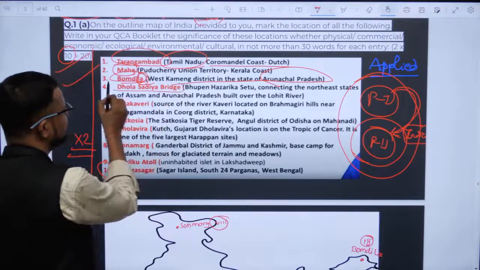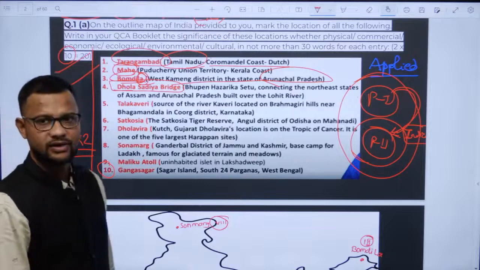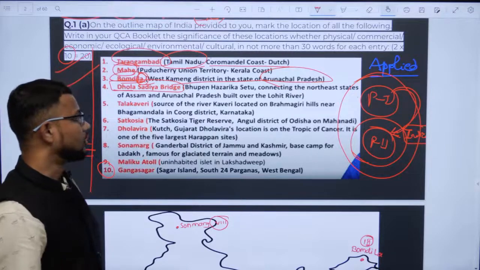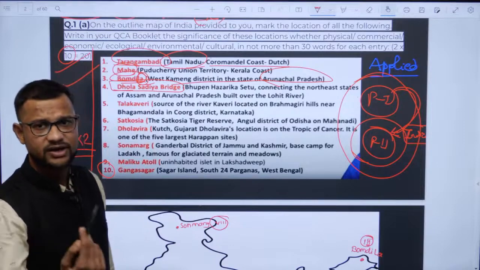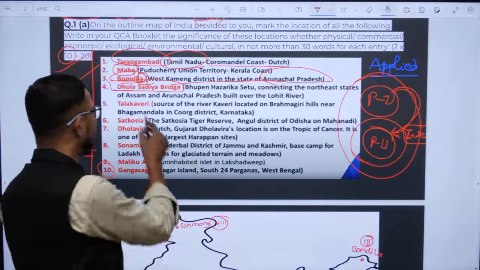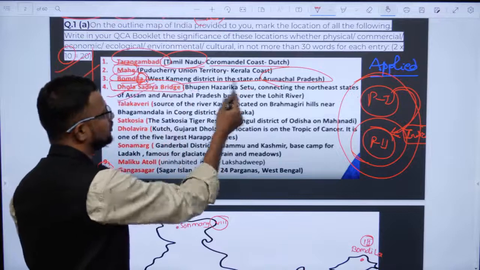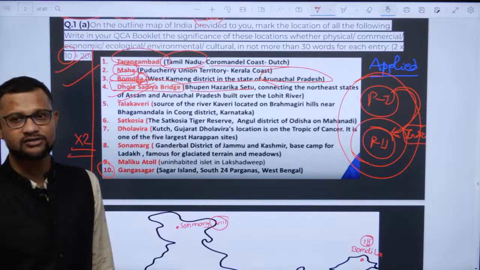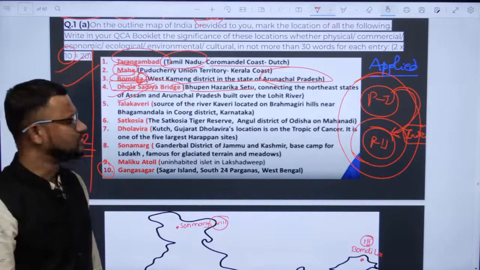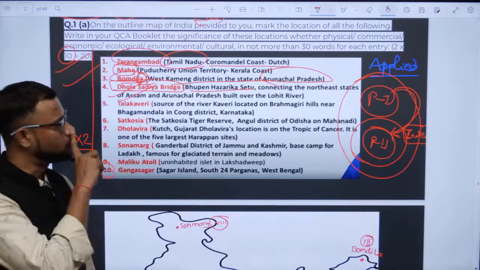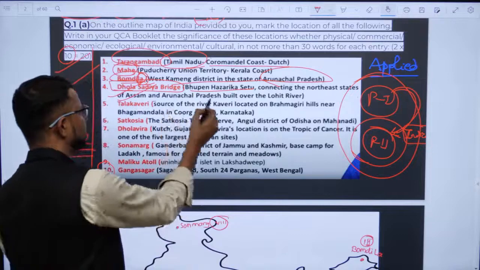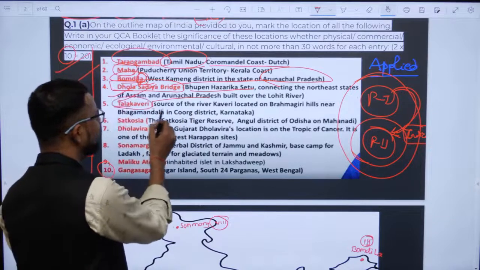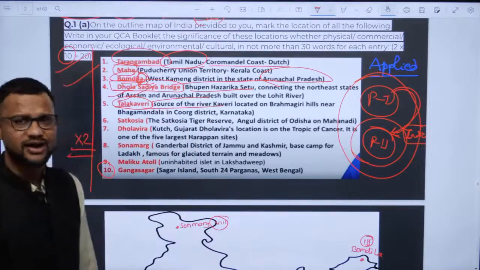Dhola Sadia bridge, it was high in current affairs, right? It is on the river Brahmaputra, Lohit, and it connects Arunachal and Assam as such. So it is one of the extensive bridges, named after Bhupen Hazarika, the renowned Bharat Ratna laureate, who was a renowned singer from Assam. So it connects them. Then Tal Kaveri, the point of origin of the Kaveri, region Karnataka, obvious, right?